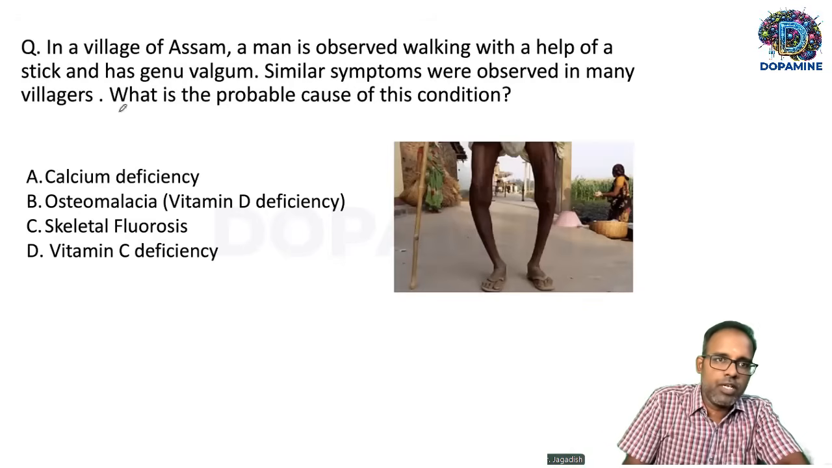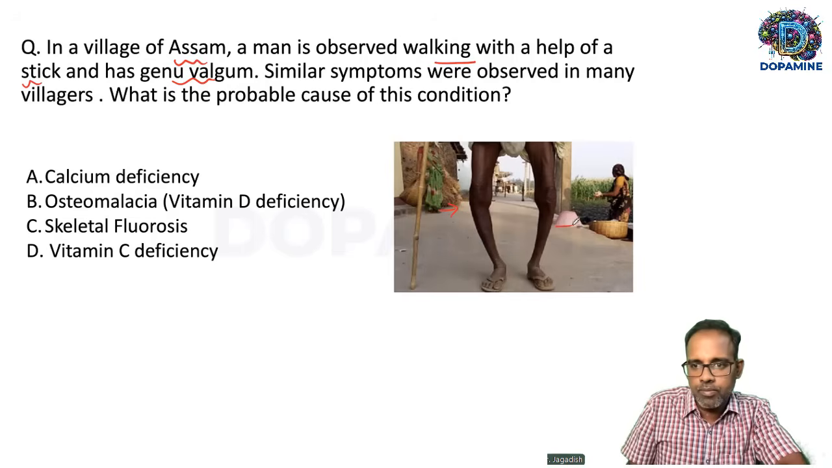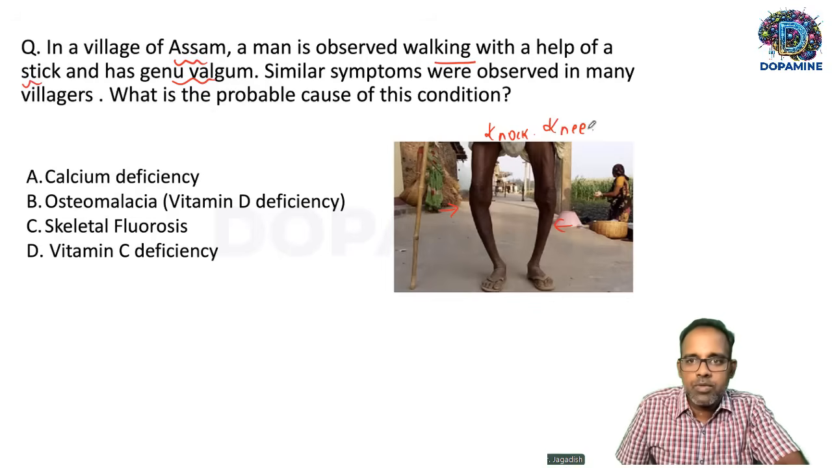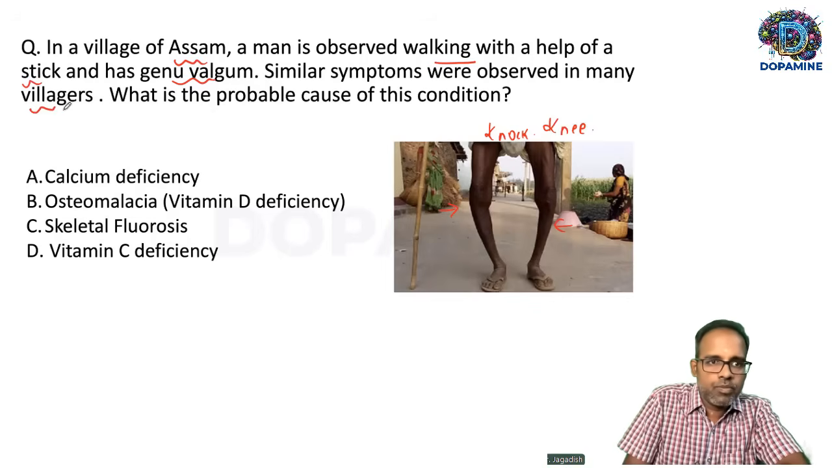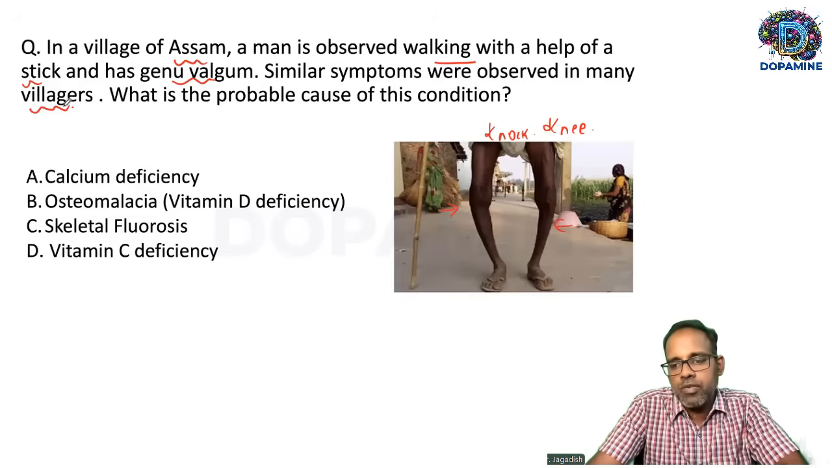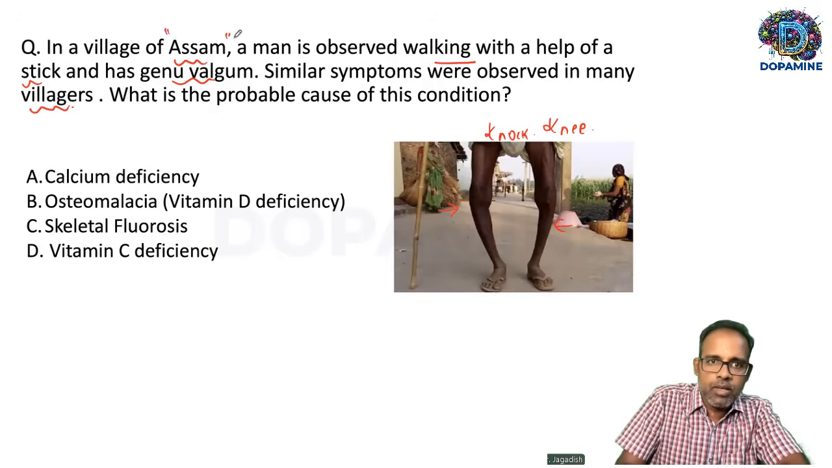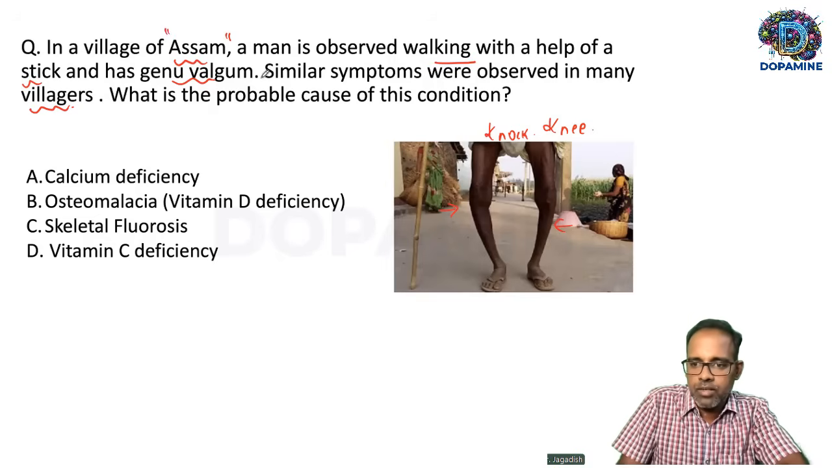So here, the next question. In a village of Assam, a man is observed walking with the help of a stick and has genu valgum. So what you see here is the genu valgum, also called knock-knee deformity. Similar symptoms were also observed in many villages. So this problem is there in most of the people. So what is the probable cause of this condition? So the point here is Assam. Then it is not a single man's problem. It is a problem of a village.